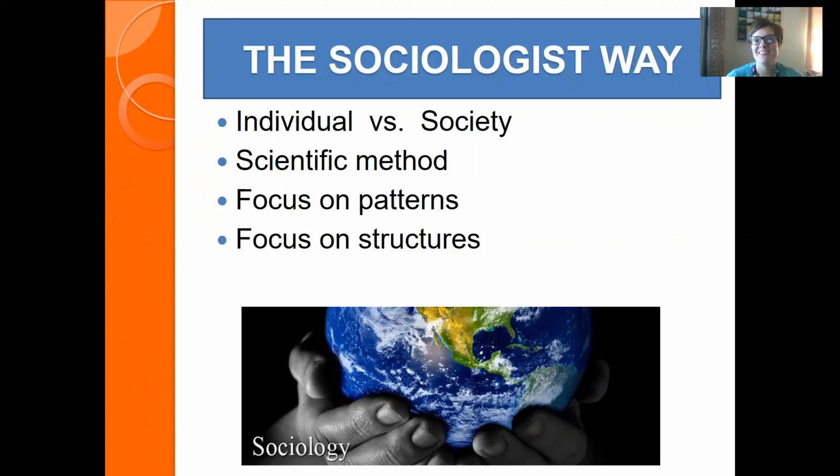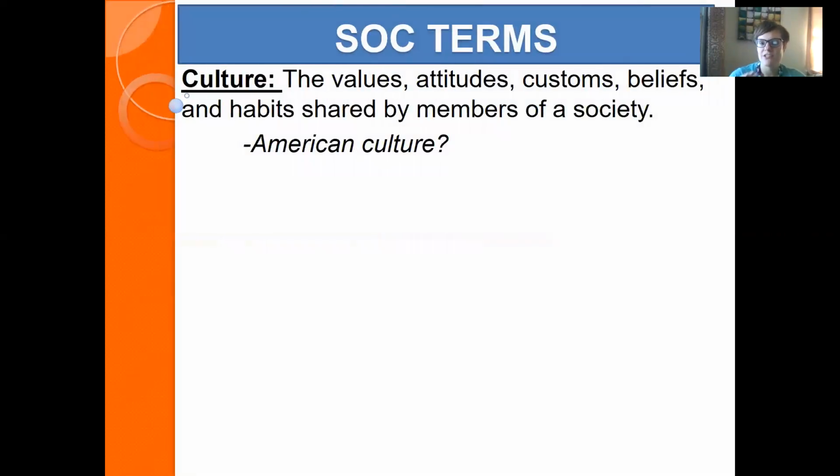Again, just want to reiterate that sociology is based on the scientific method. So there's lots of research and data that goes into coming up with these ideas and these patterns. Sociology looks for those patterns. We want to know what the trends are out there, what they are, and why they are happening. We focus on structures, meaning larger institutions, things that can be seen in any city, state, or region of the United States. So that's a little bit about sociology.